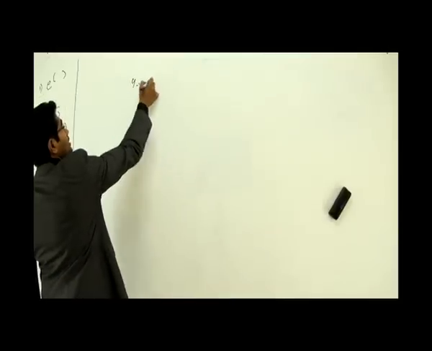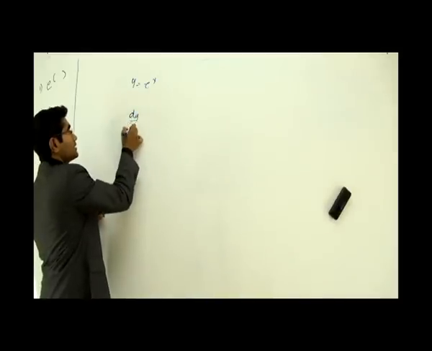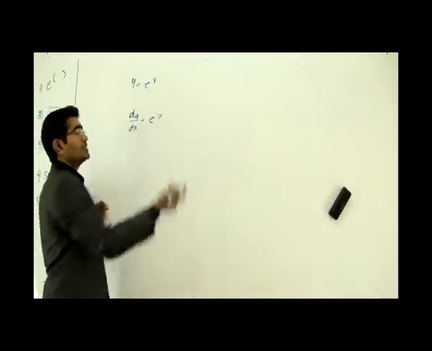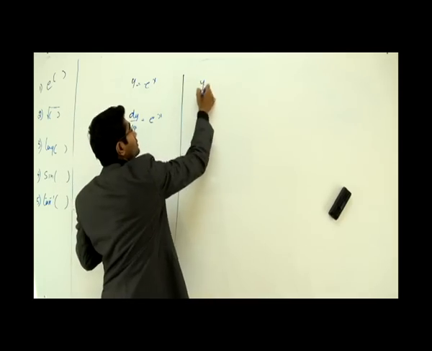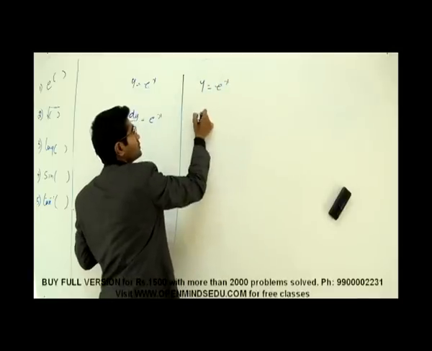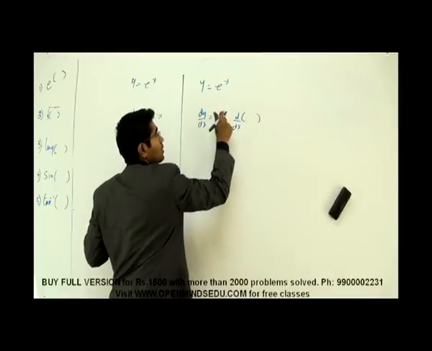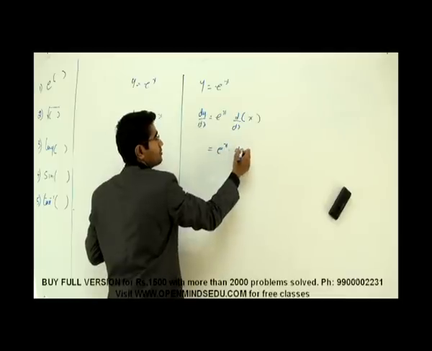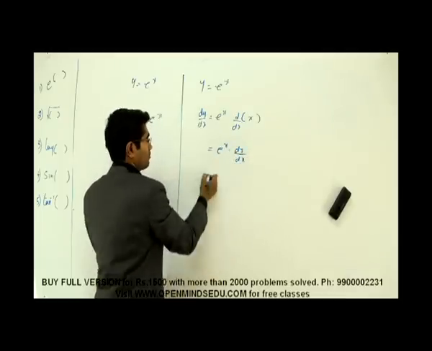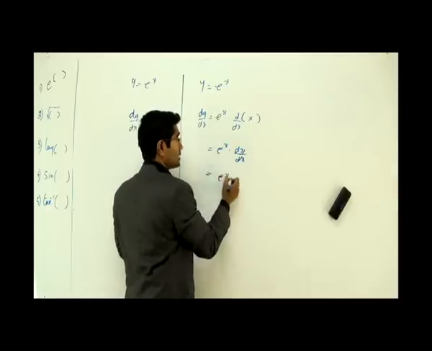Let's say y is equal to e power x. How do I differentiate this? I know the simple formula is dy by dx is e power x itself. That's it. Is that so? No, there's something else. If I have to differentiate y is equal to e power x, actually I differentiate like dy by dx is equal to e power x into differentiation of what is there on the head of e, that is x. Now that becomes e power x into dx by dx. But I don't write this. Simply why? Because it cancels up to give you 1. So the answer is e power x itself.